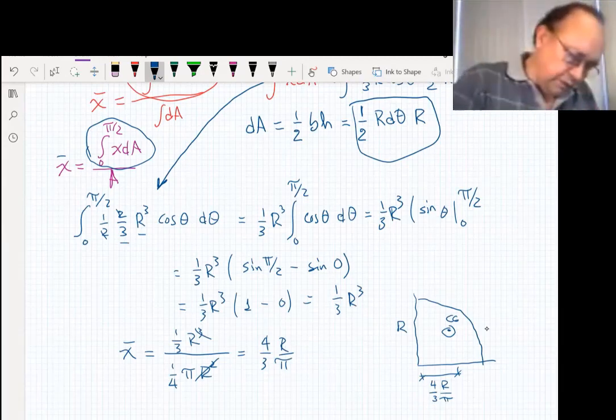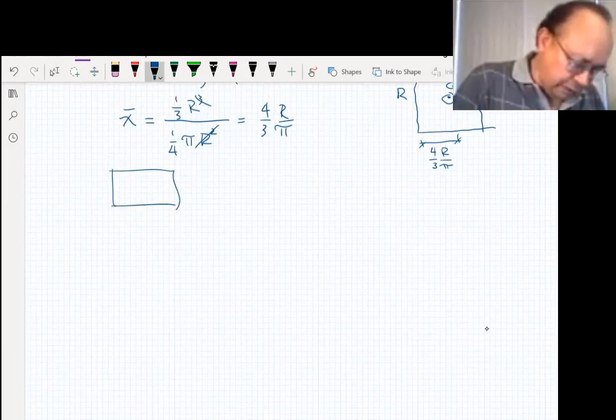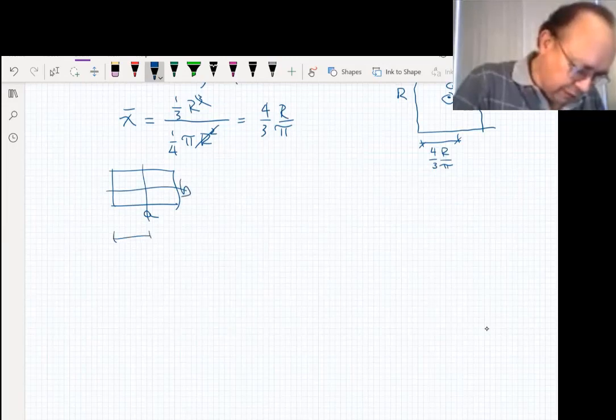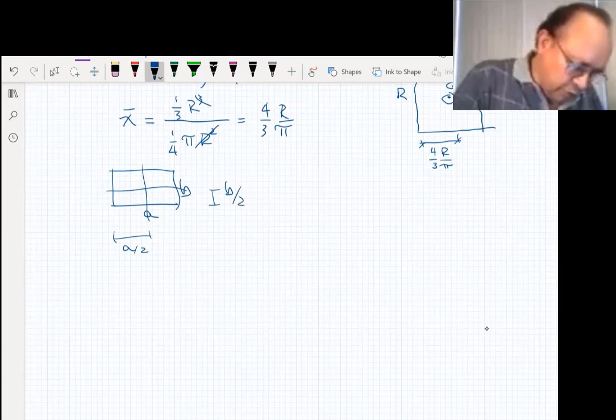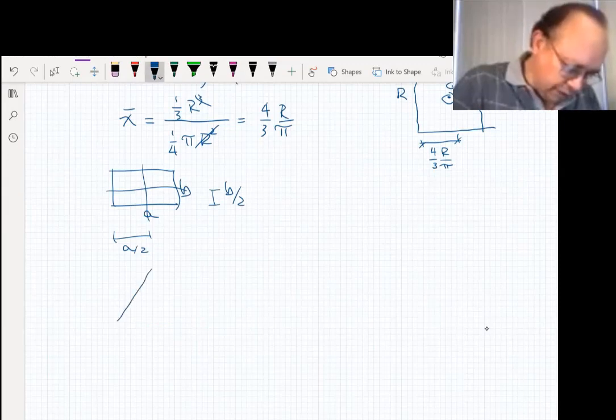So what do we have so far? We know the location of the center of gravity of a rectangle, which is just in the middle. If this is A and this is B, the center of gravity is at A/2 and B/2. We know also the triangle. Basically any triangle. We did like 3 triangles.